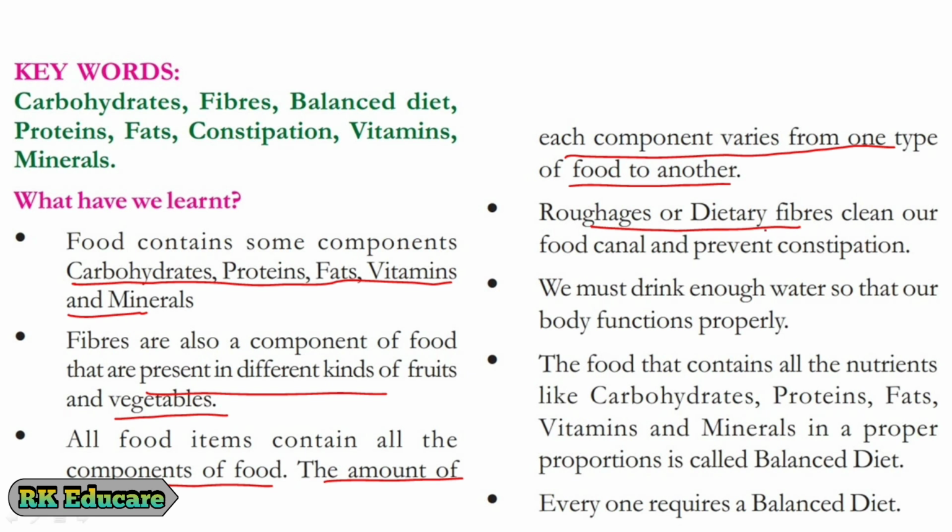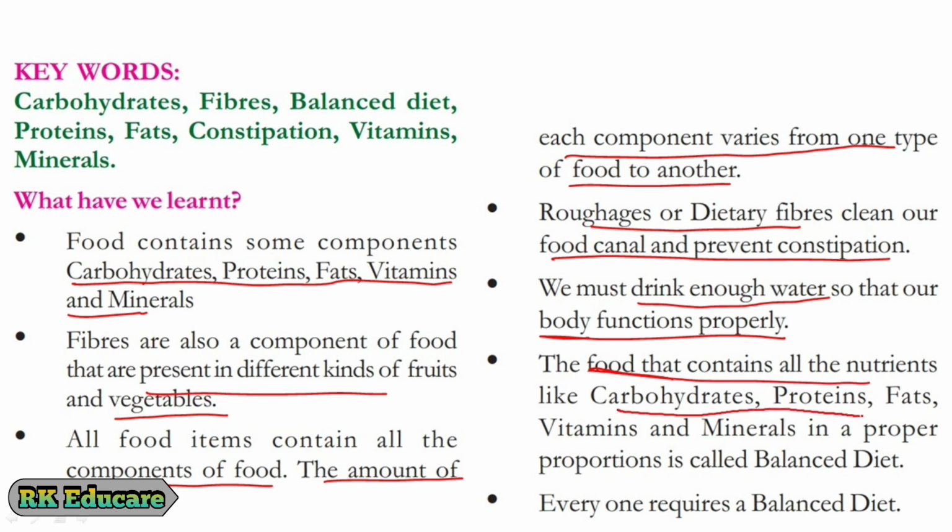Roughages or dietary fibers clean our food canal and prevent constipation. We must drink enough water so that our body functions properly. The food that contains all the nutrients like carbohydrates, proteins, fats, vitamins and minerals in proper proportions is called a balanced diet. Everyone requires a balanced diet.